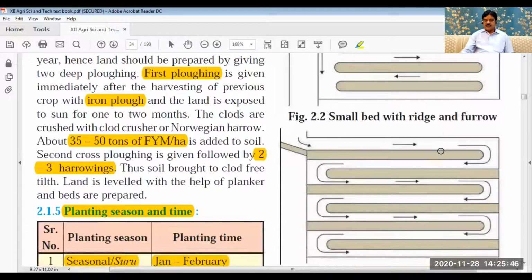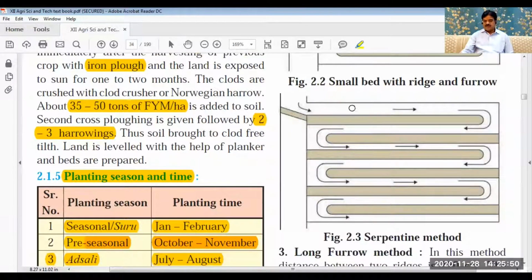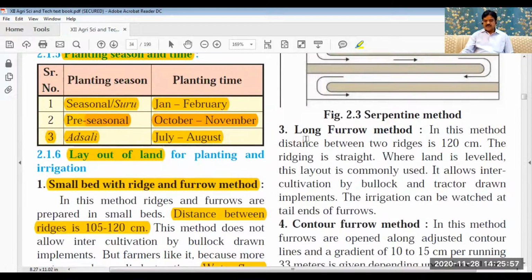Then another method, it is a small beds with ridges and furrows. It is also same. Water also moves in the same direction, but the size of the bed is less. Third method is long furrow method. Short furrow and long furrow. What is the difference? Here in this case the distance between the ridges is kept 120 centimeter.